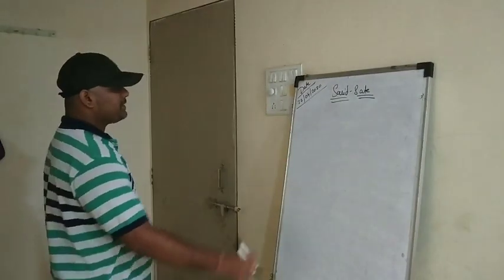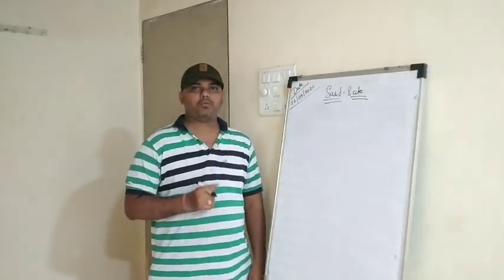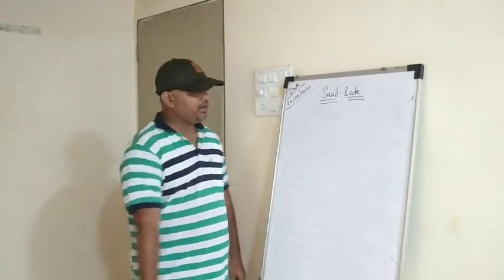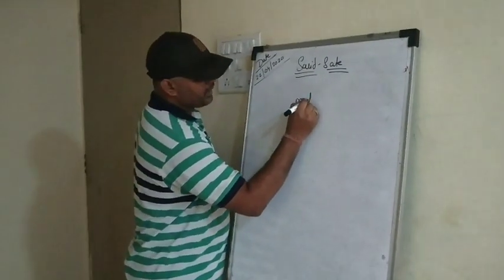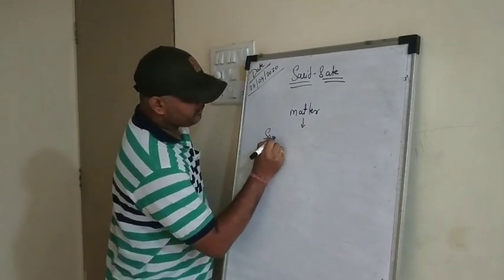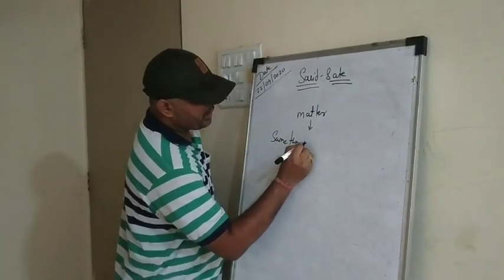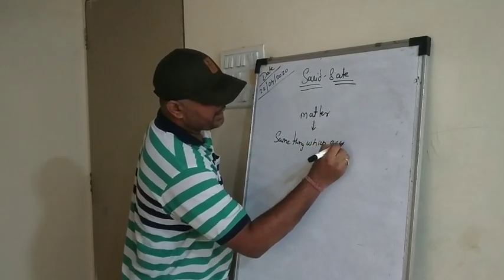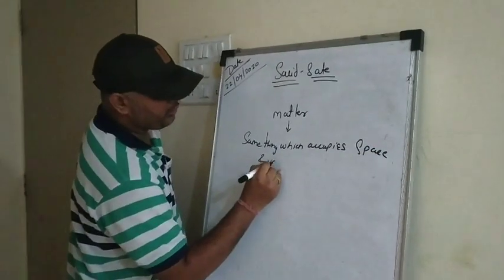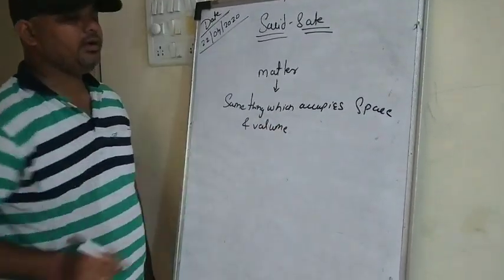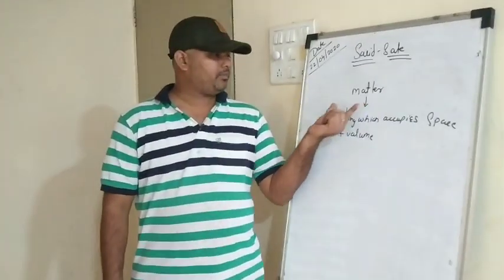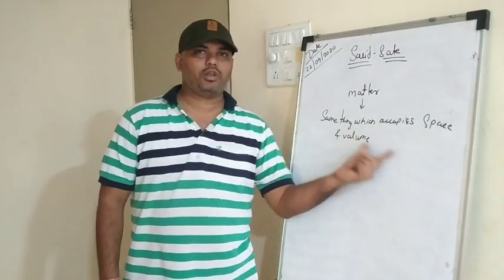In the solid state chemistry, before going to the chapter, I would like to take you all to the physical states of matter in class 11th, right? So what is matter? First we will understand what matter is. Matter means something which occupies space and volume is said to be matter, right? This is what we had learned in the earlier classes. Matter is nothing but something which occupies space and volume.